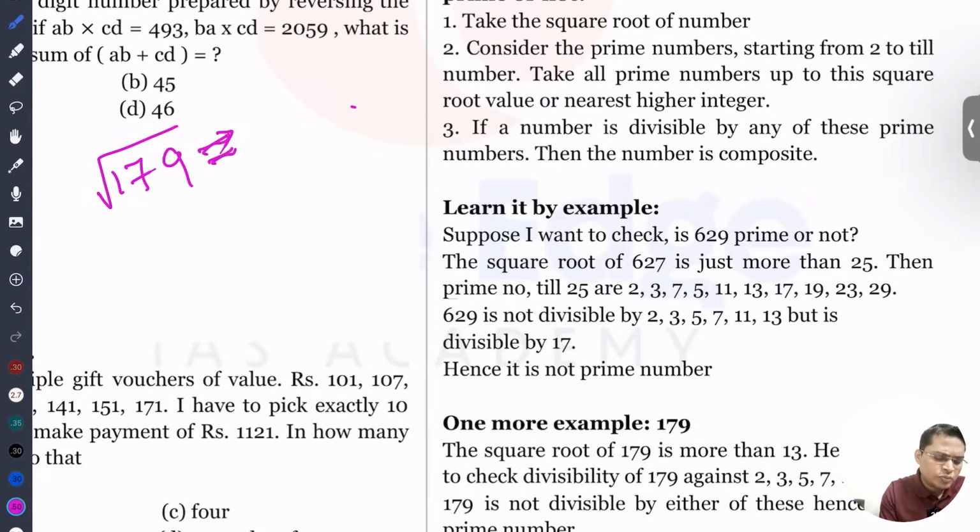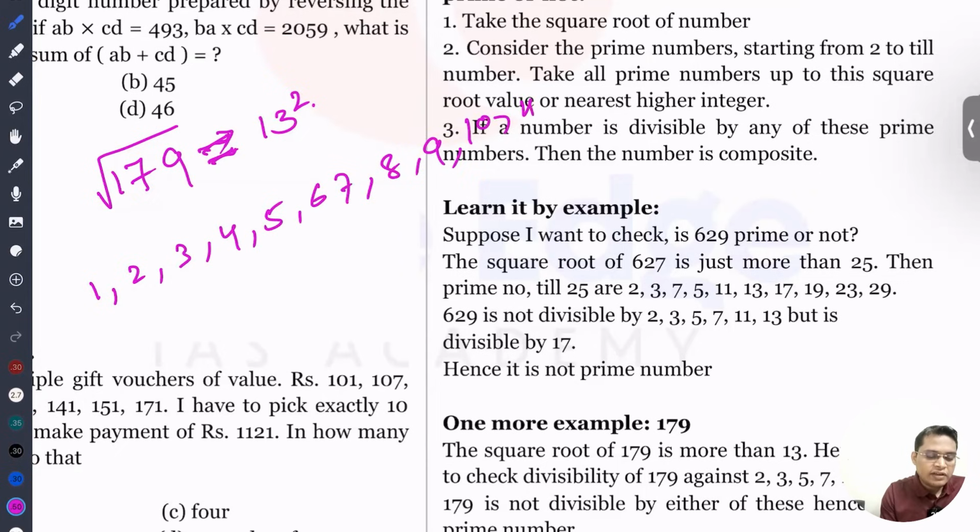What is the approximate value of the root of 179? It's around 13, since 13 squared is 169. So you have to check all the numbers up to 13: 1, 2, 3, 4, 5, 6, 7, 8, 9, 10, 11, 12 and 13, not more than that.